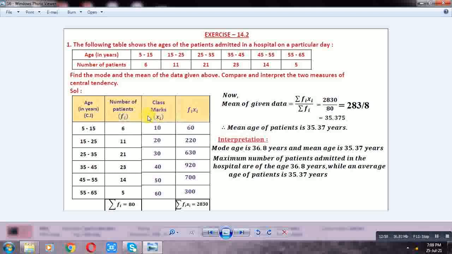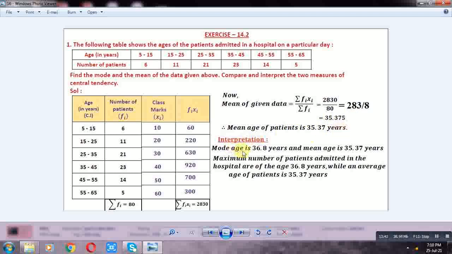Find the mean. Mean is equal to how much? Here summation Fi is 80, summation FiXi is 2830. Mean of the given data is summation FiXi by summation Fi. This is the direct method. Summation FiXi is 2830, summation Fi is 80. Zero, zero cancel. 283 by 80. This value is 35.375. Mean of patients' age is 35.37 years. Mode of the given data is 36.82 years.